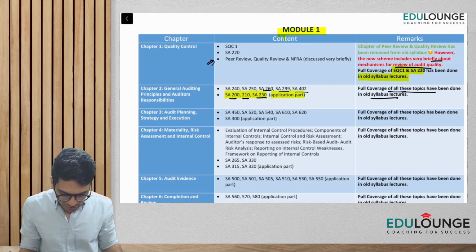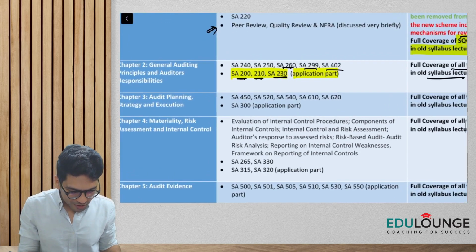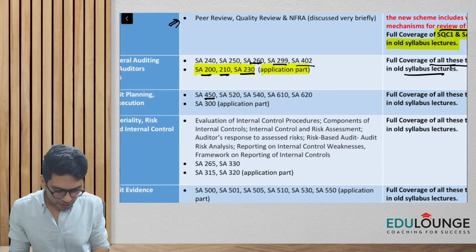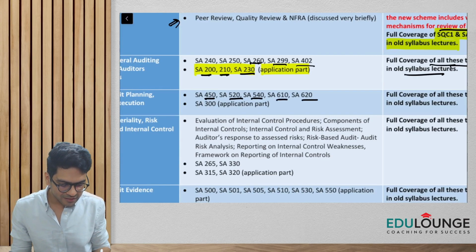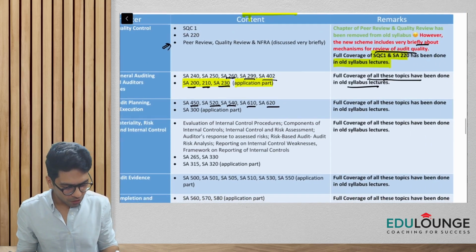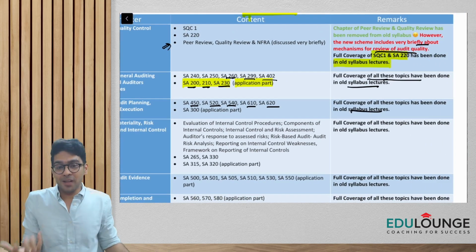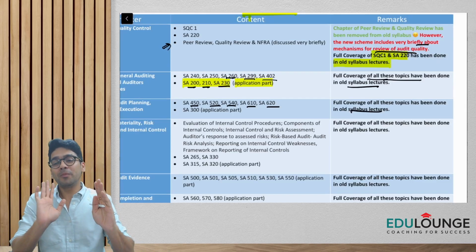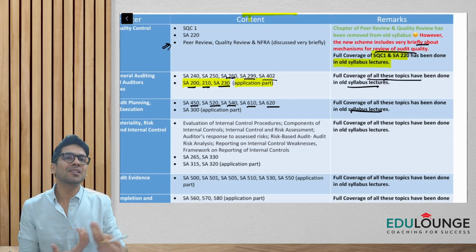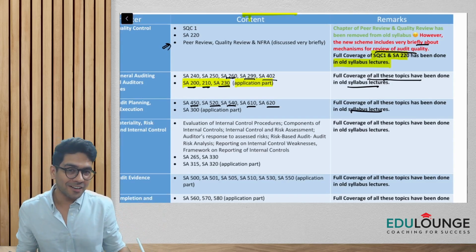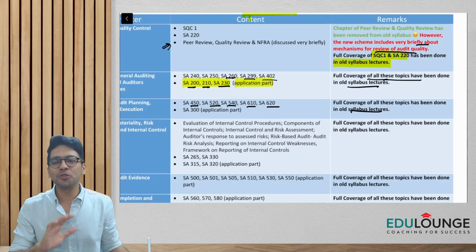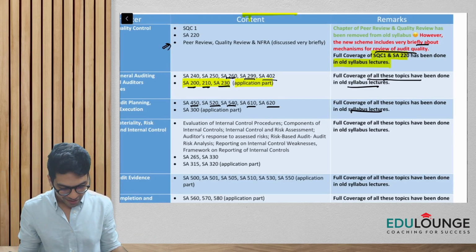Chapter 3 is Audit Planning, Strategy and Execution. Again, it primarily focuses on the standards 450, 520, 540, 610, and 620. All of these have been extensively covered in our lectures. Those who are watching my lectures must be well aware that I generally start my lectures focusing on these standards, because I want my students' concepts with respect to standards to be super clear.